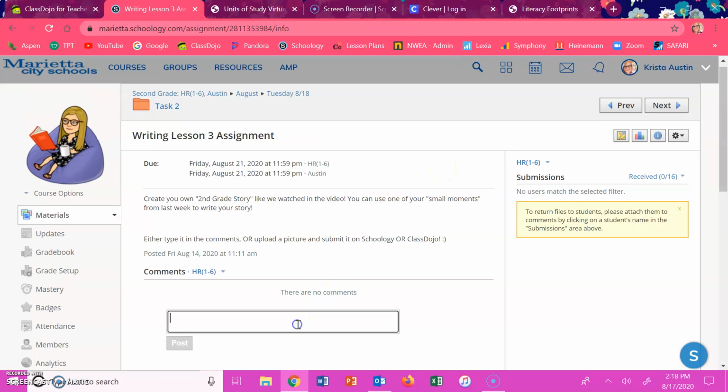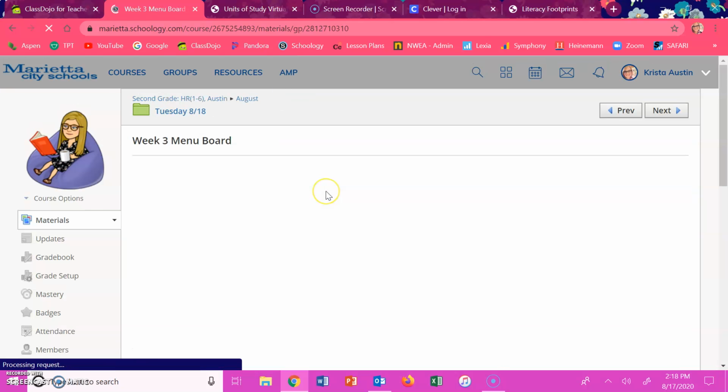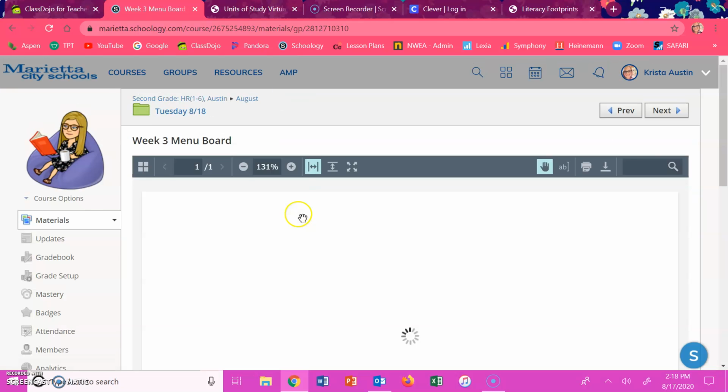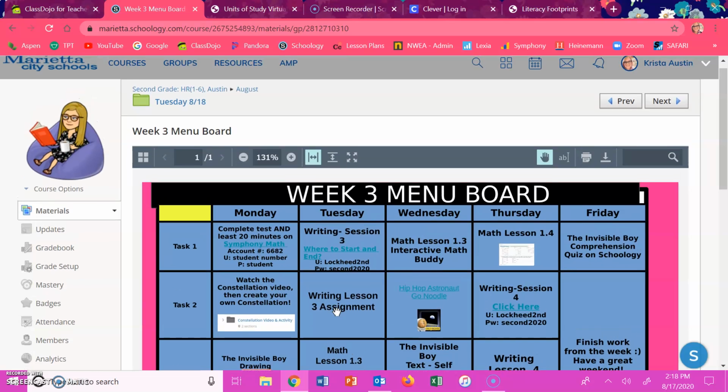So you could either type your story in the comments, make sure it's a second grade story like they talk about in the video, or you can write it in your notebook and take a picture and upload it here, or send it to me on Class Dojo. I will take either. All right, so task 1 is to simply watch the video. Task 2 is to do the writing lesson and write your story.